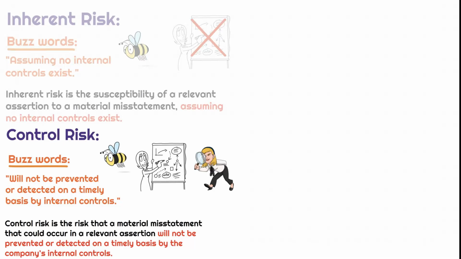So take a step back and let's think about the buzzwords there. It also includes the words internal controls. When thinking about inherent risk, our buzzwords were assuming that no internal controls exist. But when you're thinking about control risk, our buzzwords are going to be will not be prevented or detected on a timely basis by the company's internal controls.